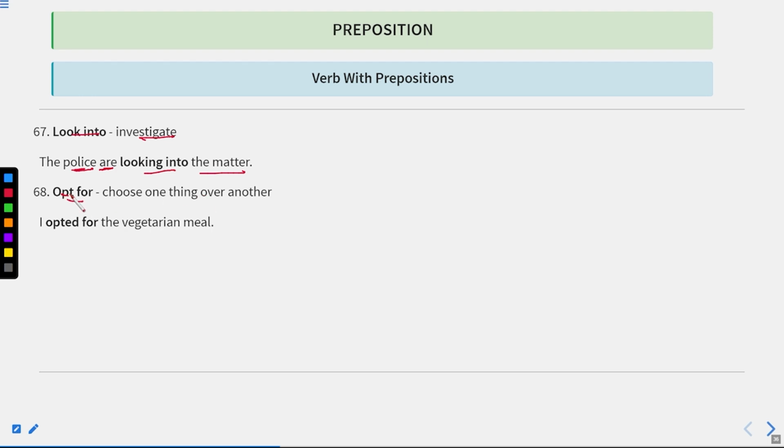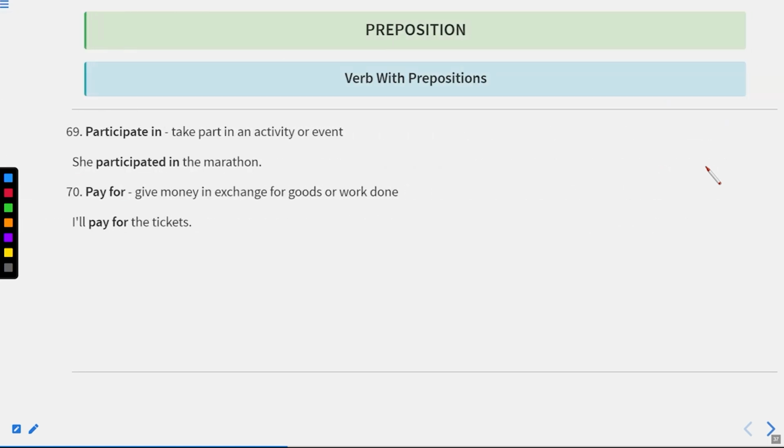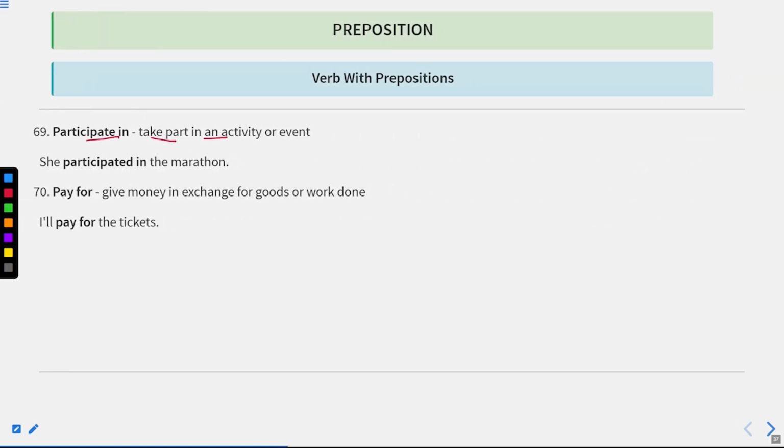Opt for, opt is related to option, and opt for is when we choose something, when we choose one thing over another. I opted for the vegetarian meal. It means there were both of them, vegetarian as well as non-vegetarian, but I opted for the vegetarian meal because I liked that. So I opted, or I chose that. Now let us move to the next one. Participate in means take part in an activity or event. She participated in the marathon. It means she took part in the marathon, or she was the contestant of the marathon.